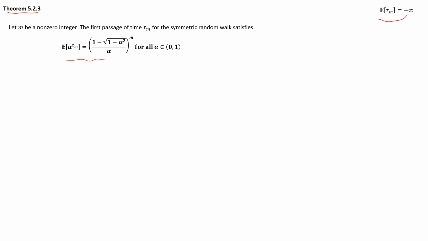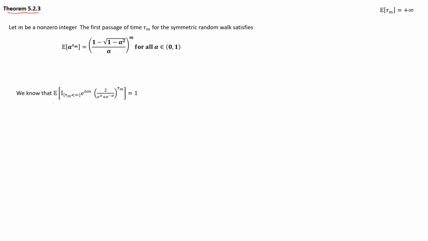This looks kind of weird, but as usual in this chapter, a theorem that looks random will actually help us show the property we're interested in. So let's go on and show that.